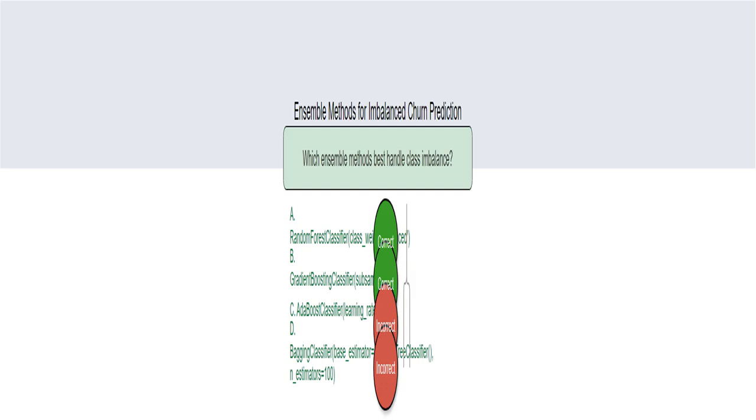It's like having a large team, but if they all have the same bias, the final outcome won't change. This is the overall topic. We're using ensemble methods, multiple models working together, to predict customer churn, which is a situation where a customer stops using a service. It's particularly tricky because we have many more customers who don't churn than those who do, which is called class imbalance.